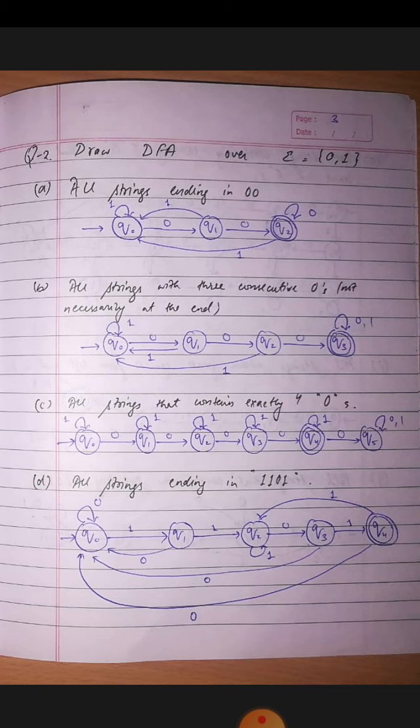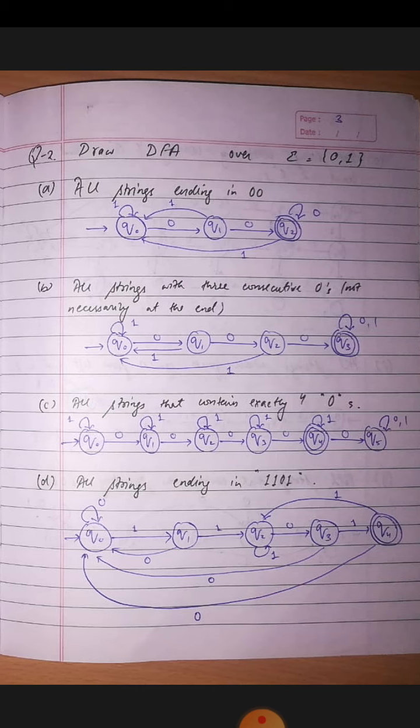Now question number D is all strings ending in 1101. So quite simple. What we will do, we will take an initial state, that is q0, and we will take one alphabet of the string, 1, which provides transition to q1, and we will take another 1 and it will provide transition to q2, and 0 will provide transition to q3, and 1 will provide transition to q4, and q4 is the final state.